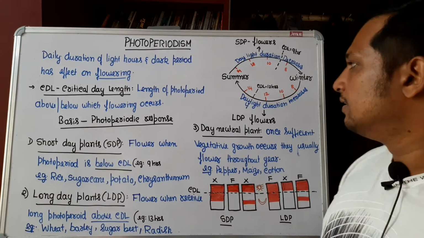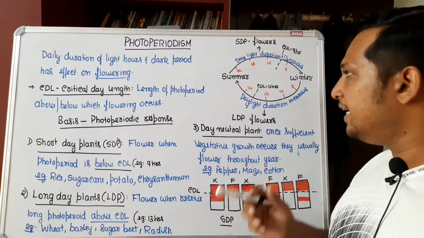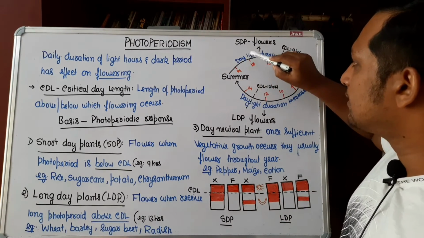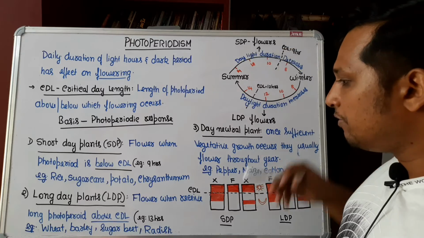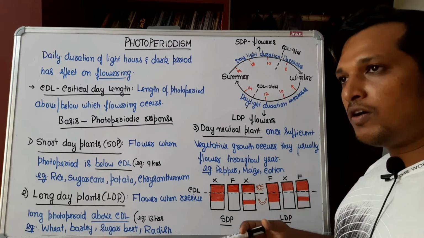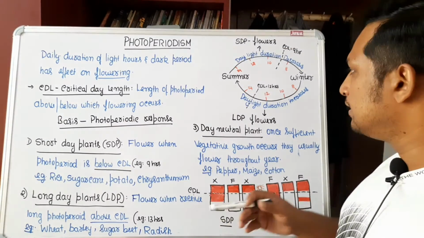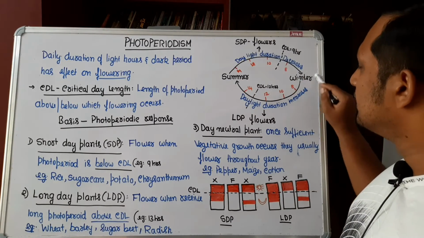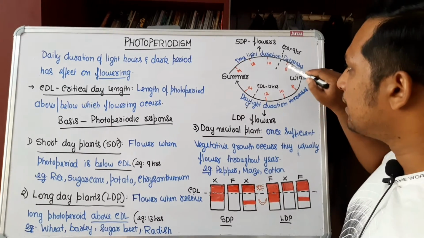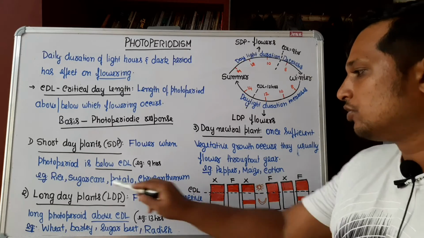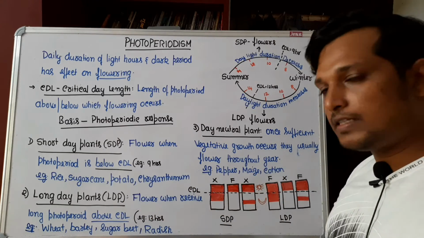Example, rice. We can consider rice in the rainy season, which comes after summer. In the rainy season we sow the seed at the end of September, October. In that season we harvest, near the winter season. So it is a short day plant. Sugarcane, potato and chrysanthemum are other examples.